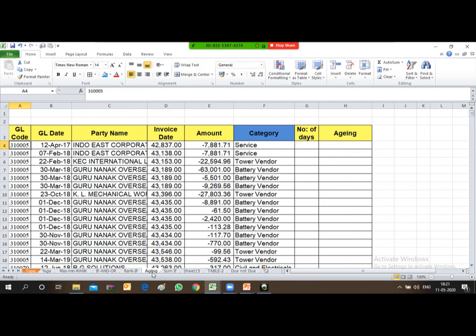Friends, again, I'll move on to a little bit complex function. In our day-to-day functioning, we need to derive the aging of the creditor or the debtor, in our desired buckets, say 0 to 90 days, 90 to 180 days, 180 to 270, 270 to 360, and 360 and above. Such aging I need to derive in day-to-day working, and even those in the accounting field will be able to understand.